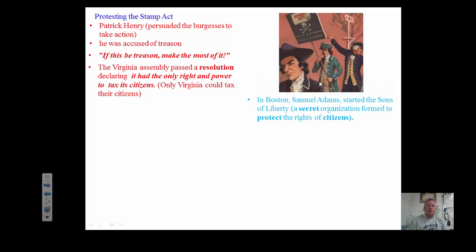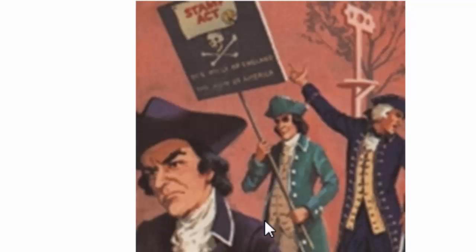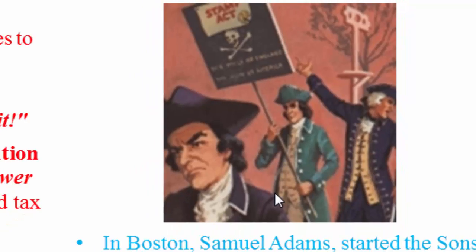In Boston, Samuel Adams, the cousin of John Adams, the future president, started the Sons of Liberty. Now, the Sons of Liberty were a secret organization formed to protect the rights of citizens. They were basically a bunch of guys that got together, and when the British government did something to violate their liberties, they had a meeting and they figured out ways to try to solve the problem. So those guys took to the streets to protest the Stamp Act.